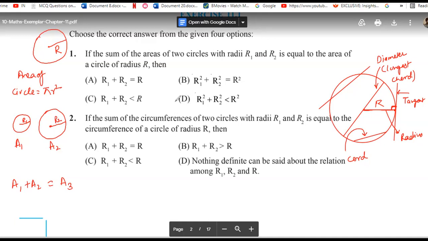Which option do you think will be correct, beta? Then I'll explain it to you in more detail.